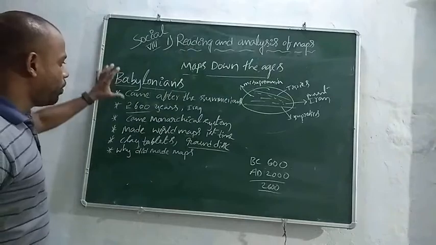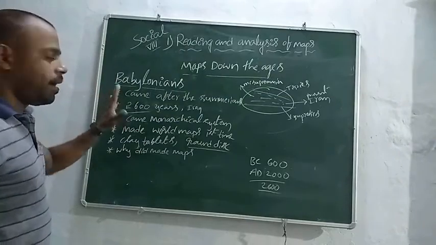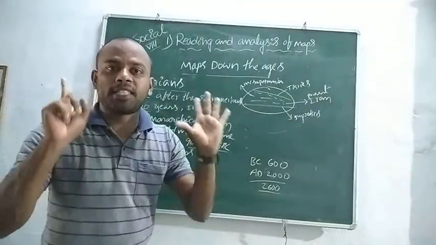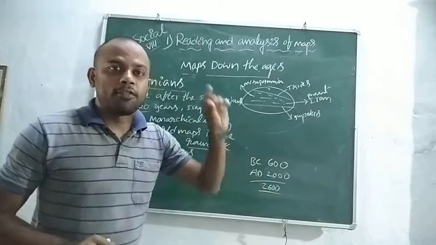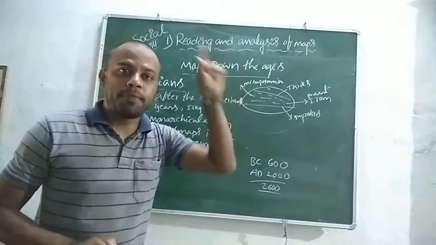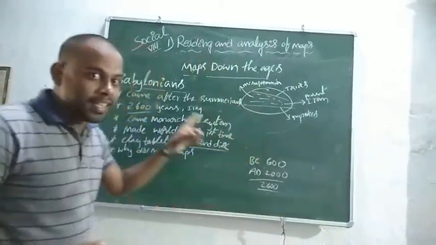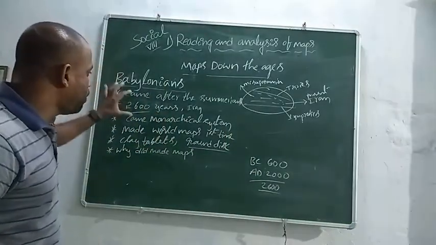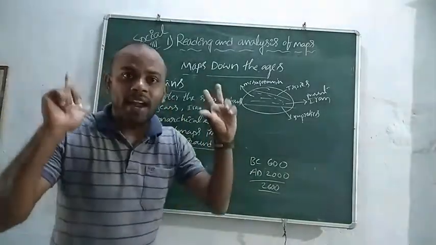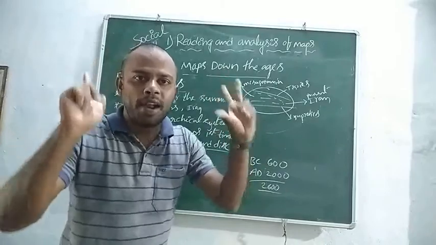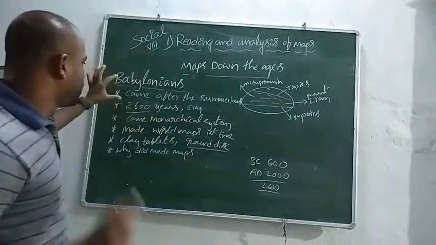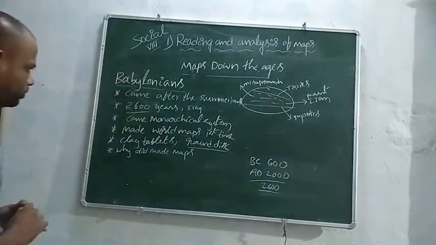So the Babylonians made the world maps for the first time. Mind it, Sumerians made the maps for the first time, but when it comes to Babylonians, they made the world maps. They made the world maps for the first time. Mind it.